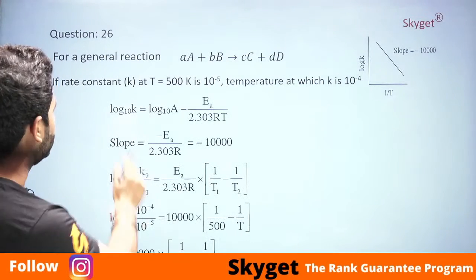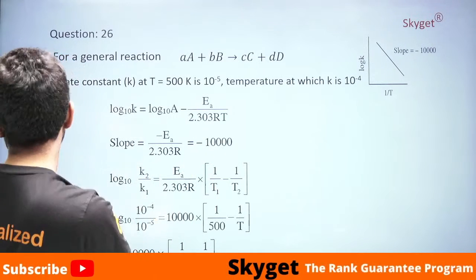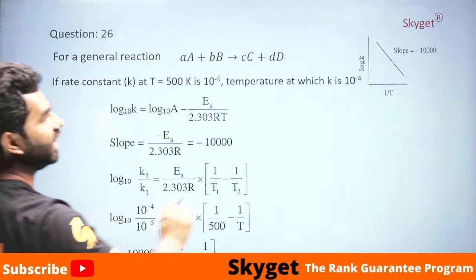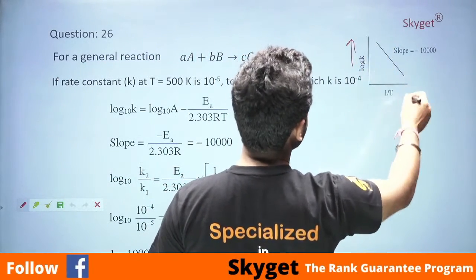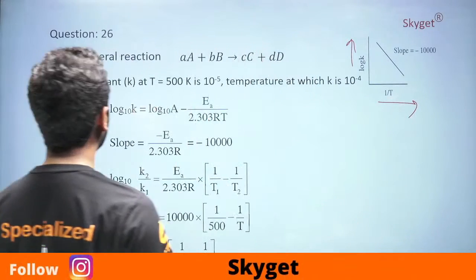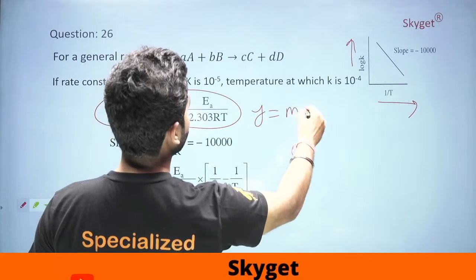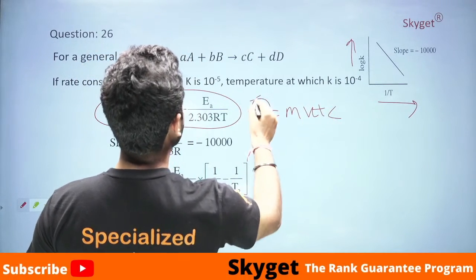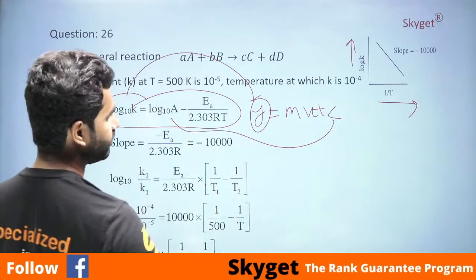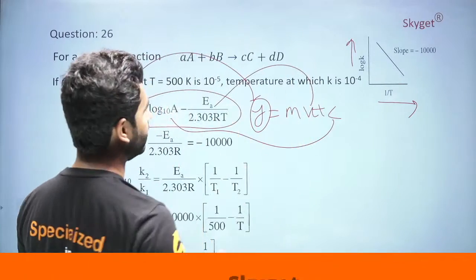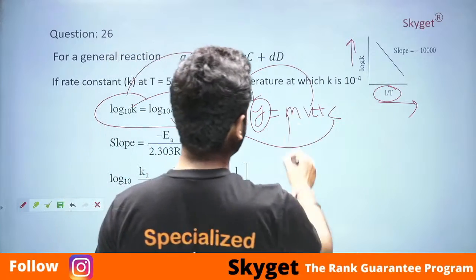See, log k is equal to log A minus Ea by RT. Slope is this one. Yeah, this is an important point. Now in this graph, log k is on the y-axis and 1 by T is on the x-axis. So this equation represents y is equal to mx plus c format. How? Y is log k, c is log A, and x is 1 by T, and the m part represents slope.